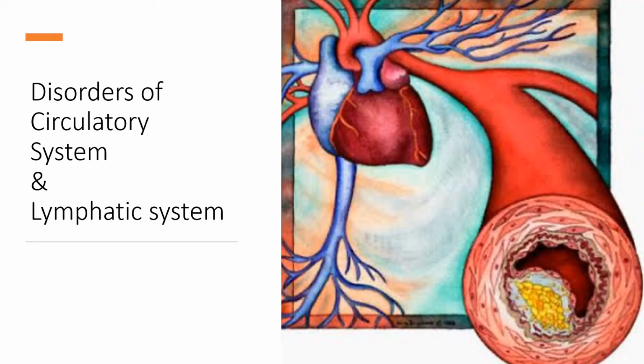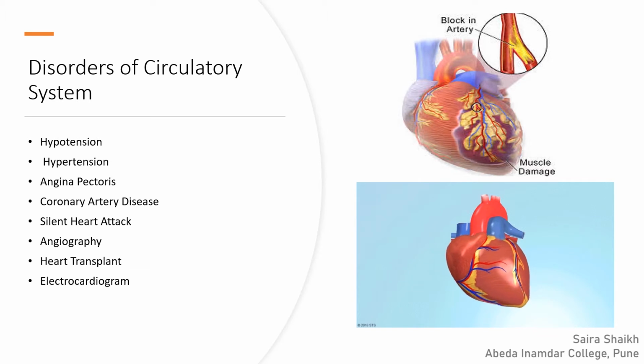Today in this video lecture we will discuss disorders of the circulatory system and the structure of the lymphatic system. Disorder of the circulatory system means dysfunctioning of the circulatory system. It is because of interruption, blockage, or diseases which affect the heart and the pumping of blood in the blood vessels.